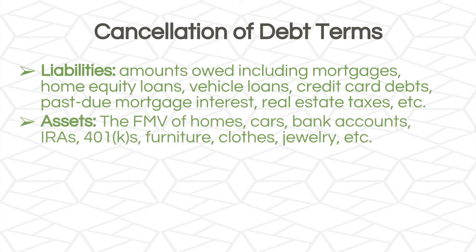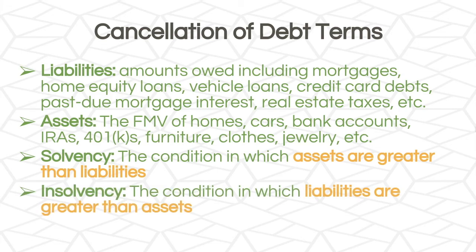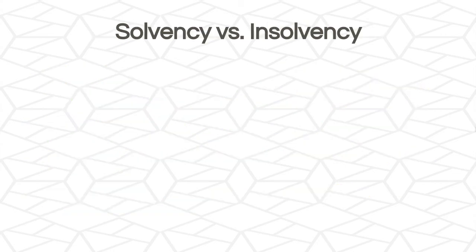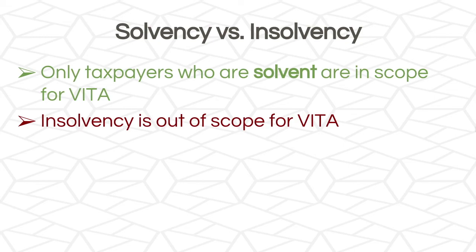Assets are the fair market value of homes, cars, bank accounts, IRAs, 401ks, furniture, clothes, jewelry, etc. So solvency is the condition in which assets are greater than liabilities, whereas insolvency is the condition in which liabilities are greater than assets. So only taxpayers who are solvent are in scope for VITA. Insolvency is out of scope for VITA.